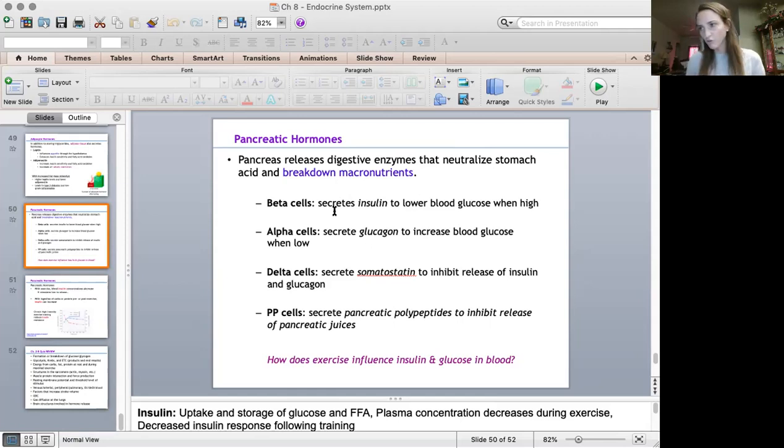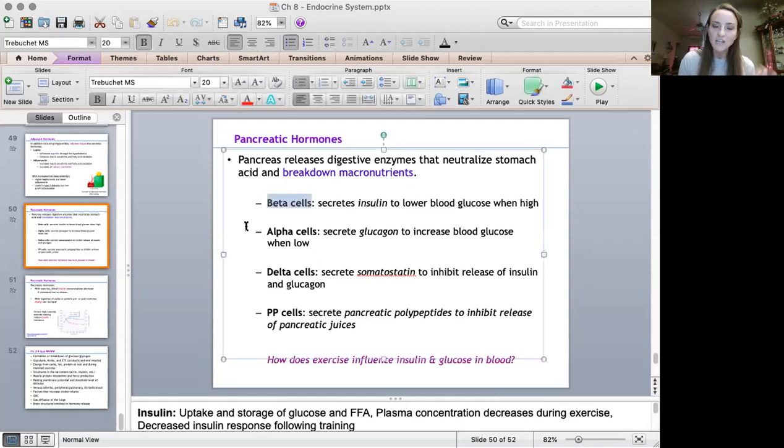So I may ask you a question like, okay, this person just ate a very large meal, mainly of carbohydrates, and now they're just sitting on the couch and they're not exercising. Well, blood glucose is going to be very high. And if we're not exercising, that's not going to decrease it. So the body will secrete beta cells.